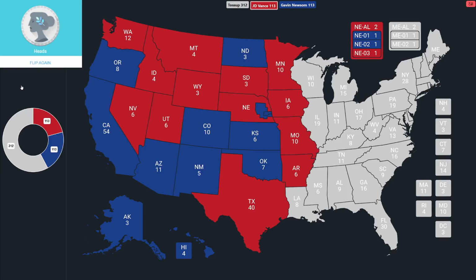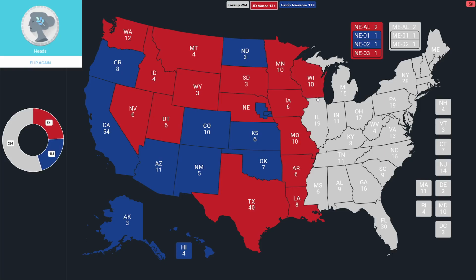Let's do Louisiana. 8 votes in the Gulf. And that's heads again for JD Vance. Vance has his first lead since Washington, and he has 6 states in a row. I don't know what happened to Newsom, but he definitely has time left. Let's do Wisconsin. 10 votes. That is heads again. 7 consecutive states for JD Vance.